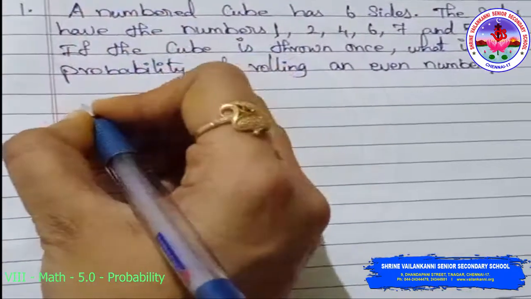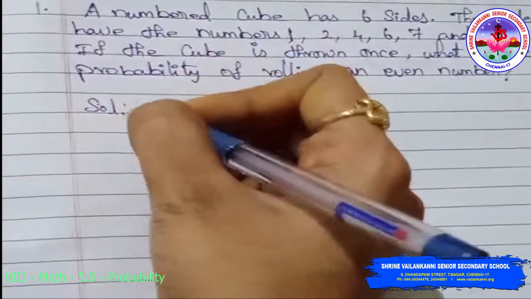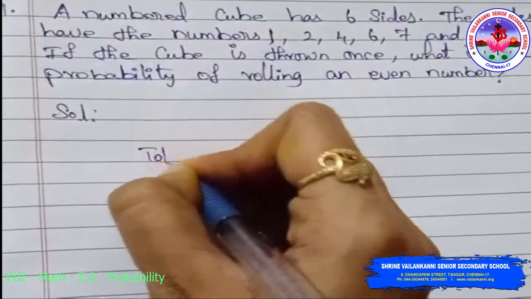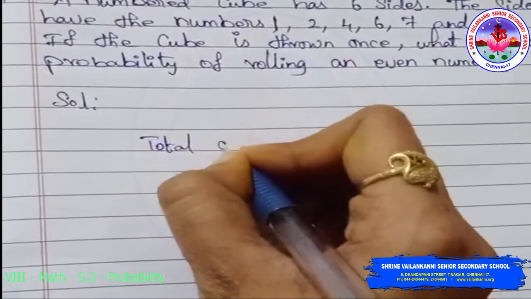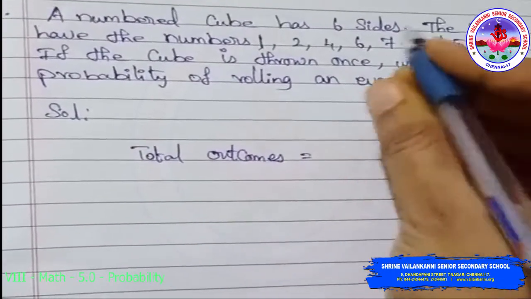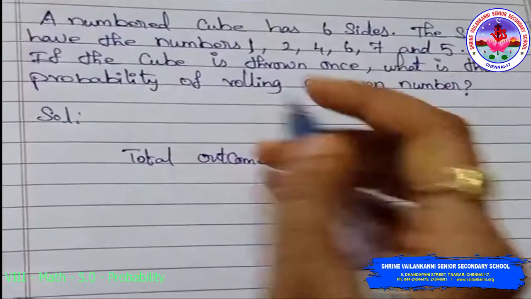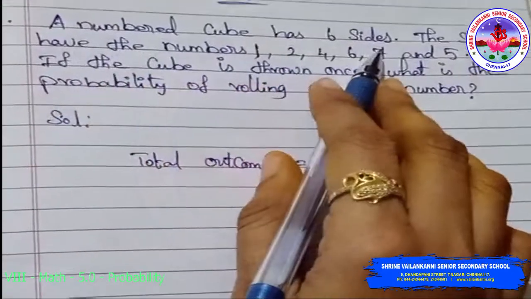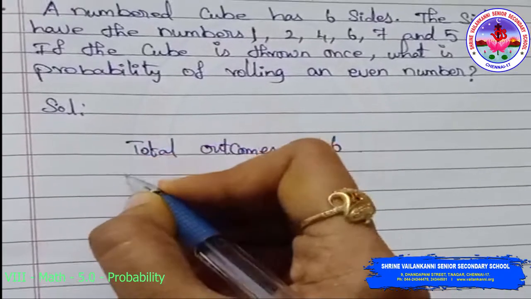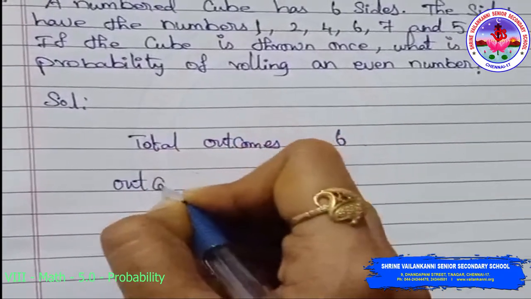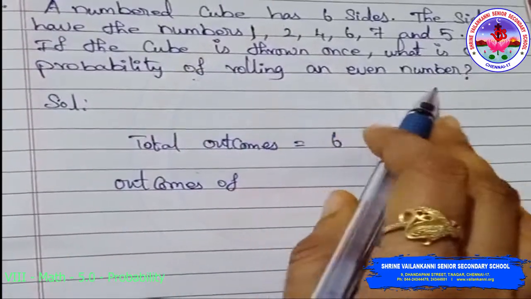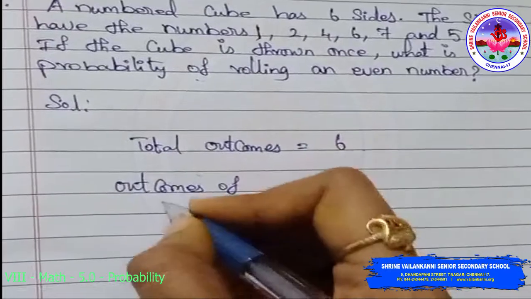Solution. Total outcomes is equal to 6. The numbered cube has 6 sides, so the total outcomes is 6. Outcomes of even numbers: here I am asking what is the probability of rolling an even number.